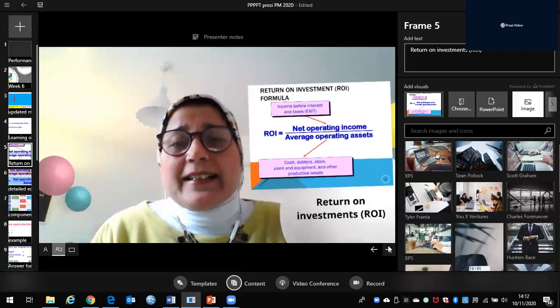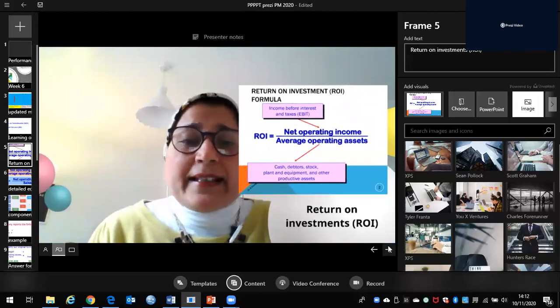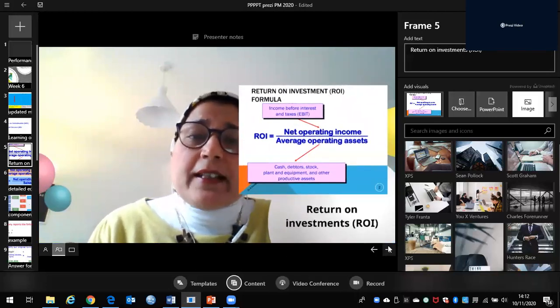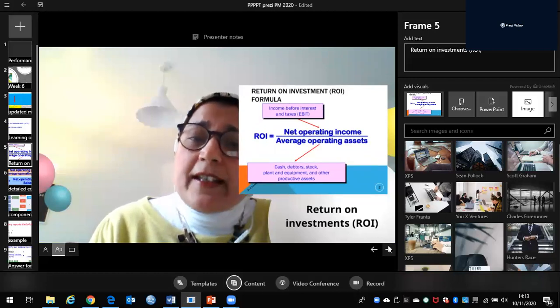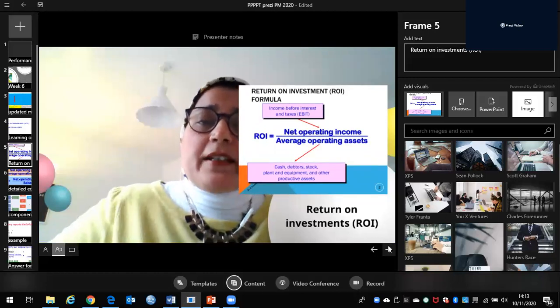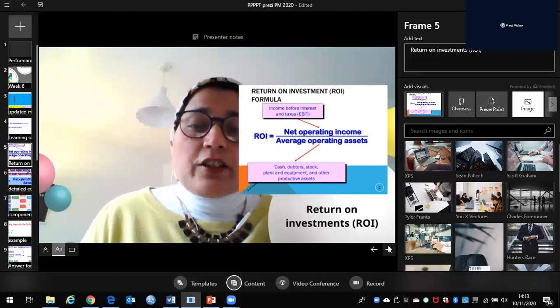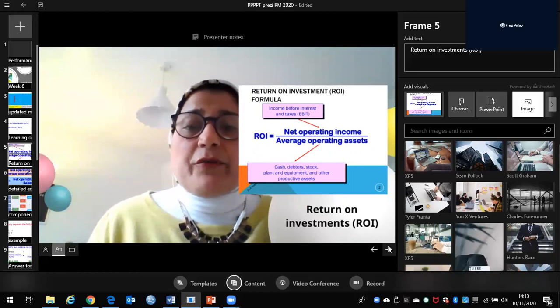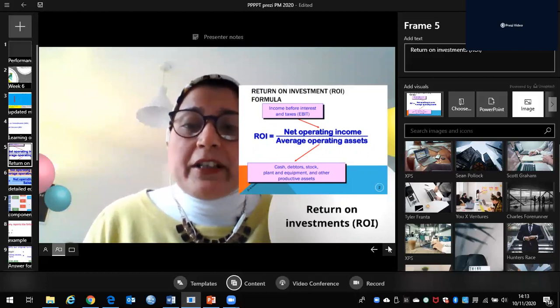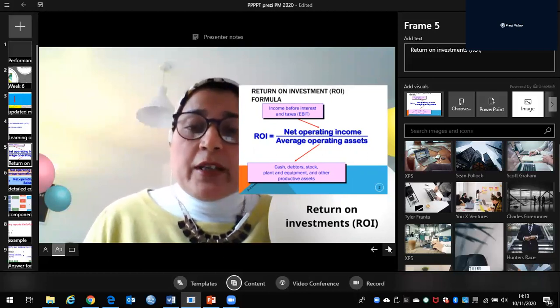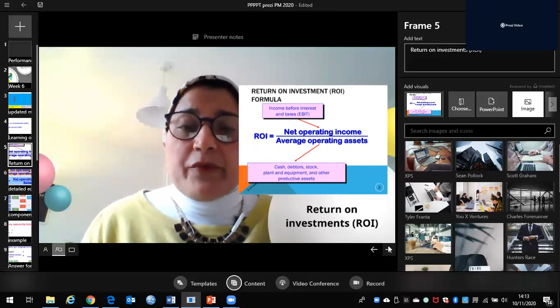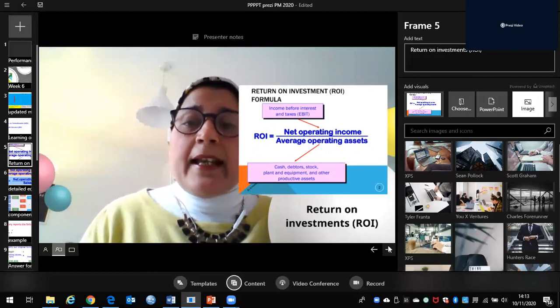So what is return on investment? Return on investment is the net operating income divided by average operating assets. By the way, the abbreviation is ROI. If you read any articles or research papers, we always use return on investment because it's very commonly used in any discipline.